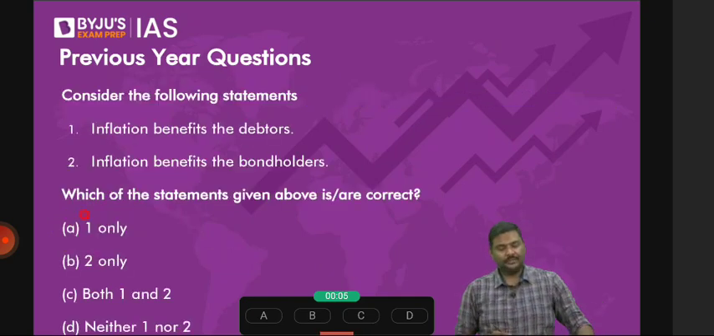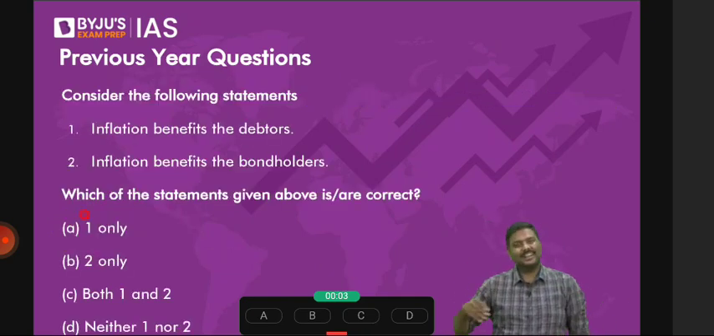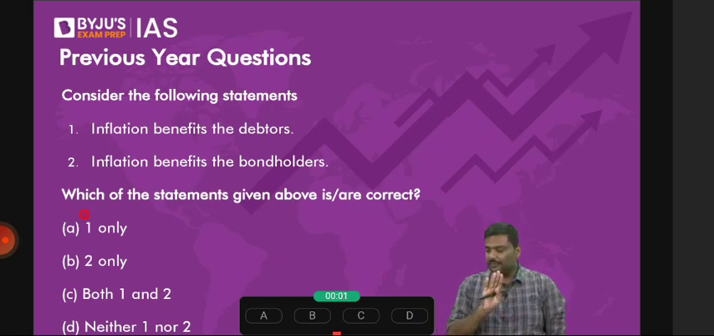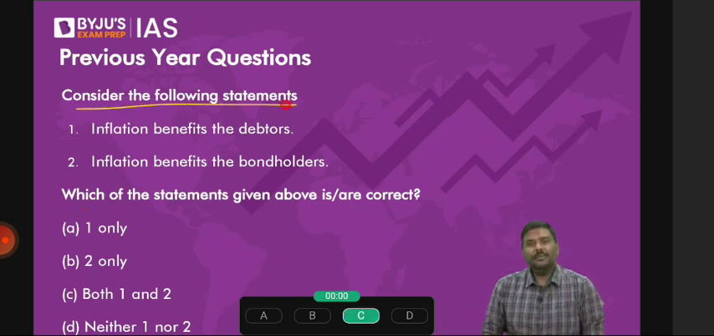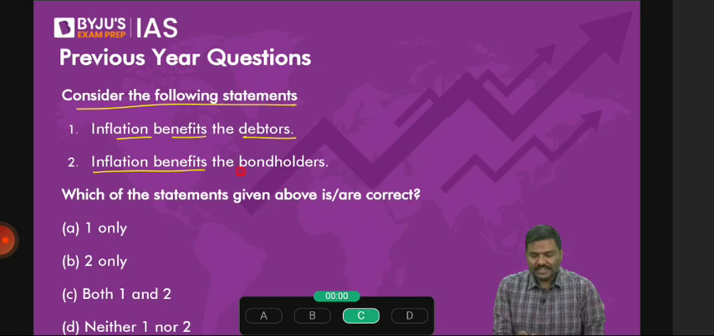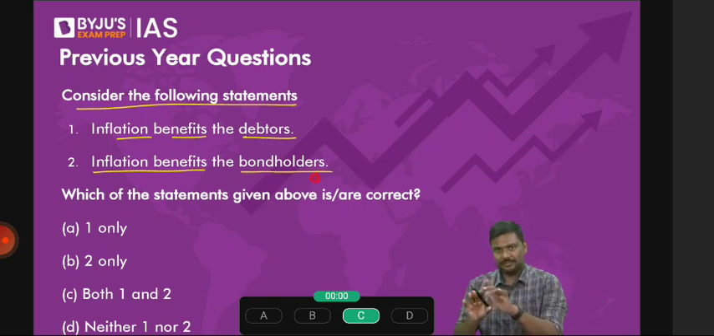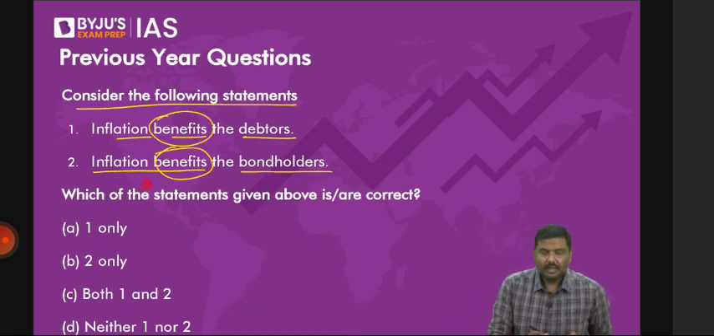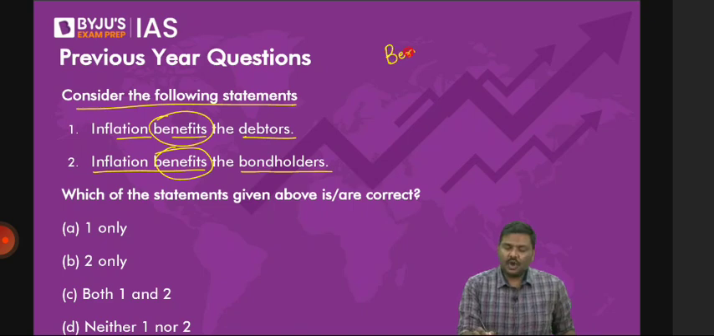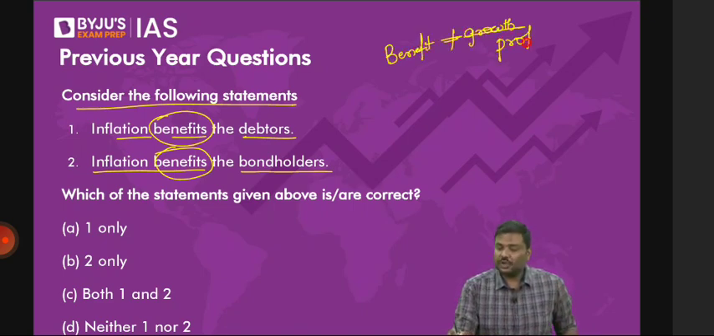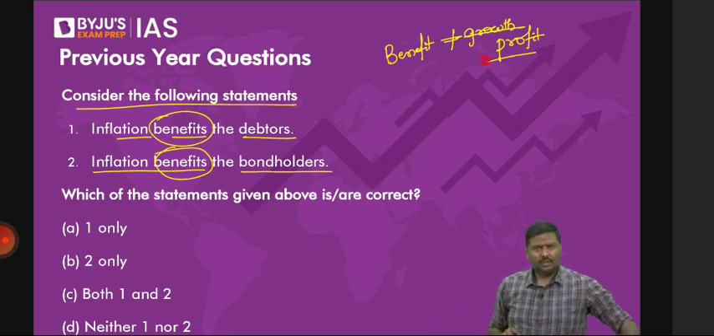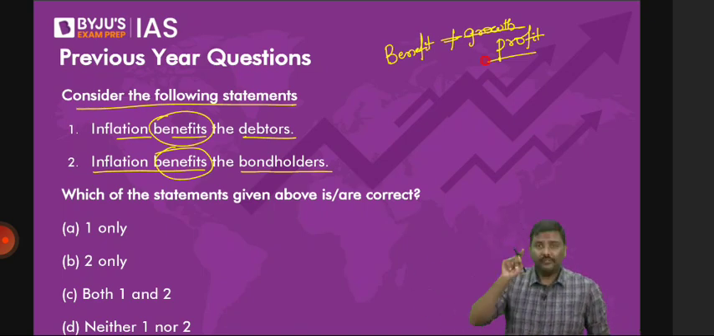Now let me explain this. Those who are attending class for the second time, third time, it is easier for them. Follow the discussion carefully. Consider the following statements. Inflation will benefit debtors. Inflation benefits bond holders. Point number one. Focus on the term benefit. Many of you will get confused here. Benefit is not equal to profit. This should be very clear, because when I give the answer, you will not agree with me. You'll say, but sir this, but sir that.